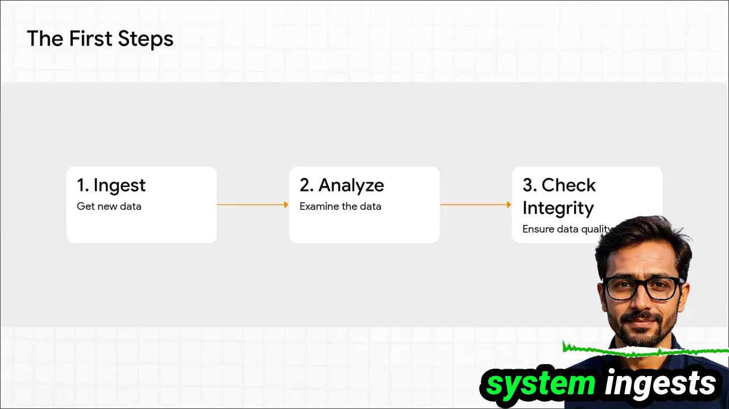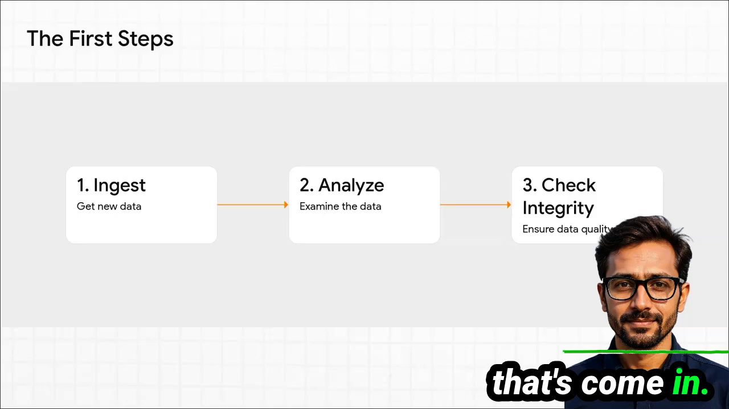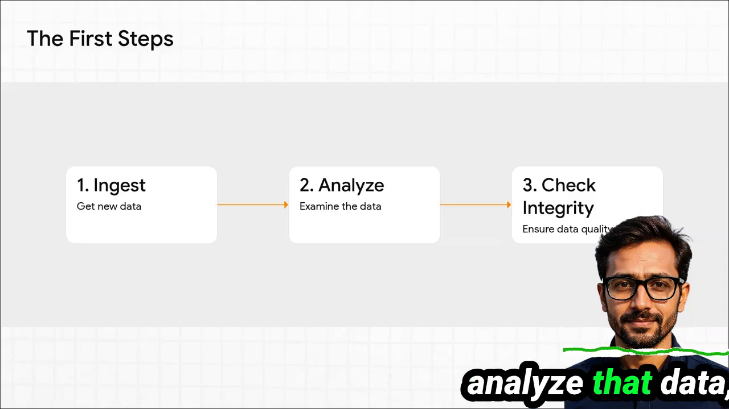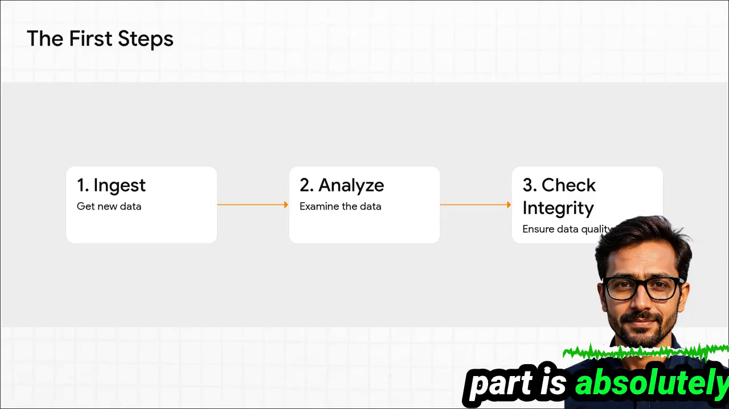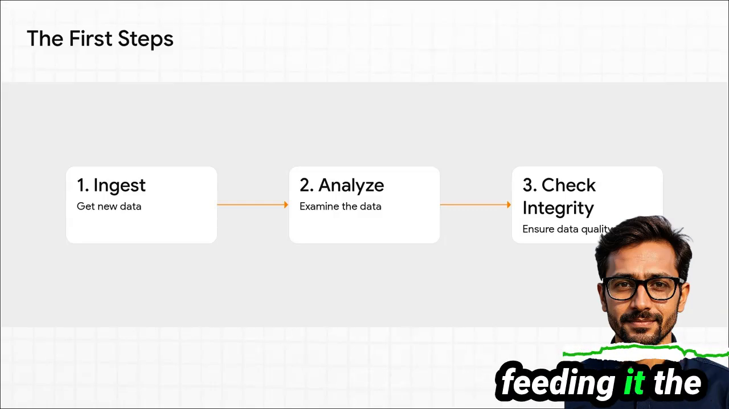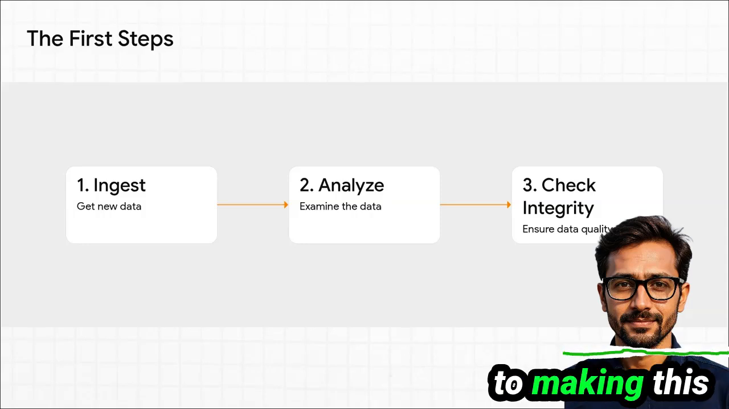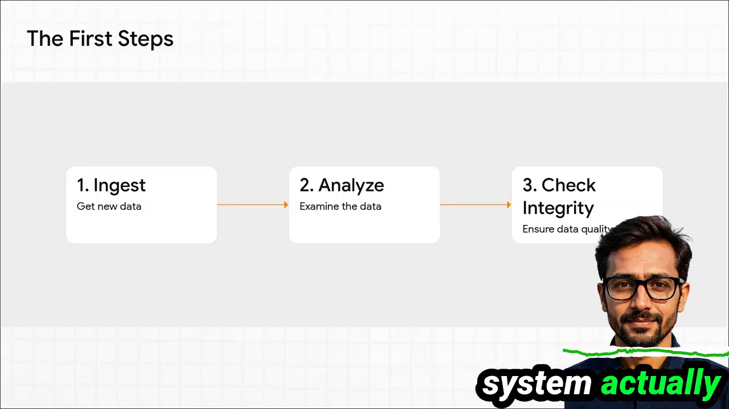Okay, so let's look at the first few plays in our playbook. First up, the system ingests new data. Basically, it grabs any fresh data that's come in. Then, it has to analyze that data. And this next part is absolutely critical. It checks its integrity. We've got to make sure we're only feeding it the good stuff, right? Because using only high-quality data is the key to making this whole automated system actually reliable.